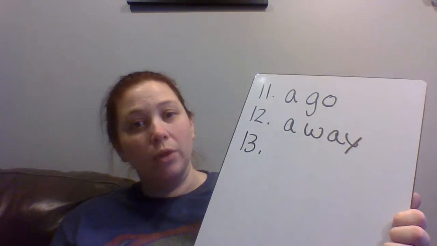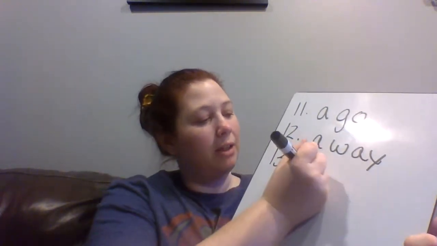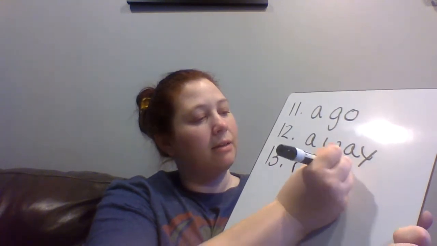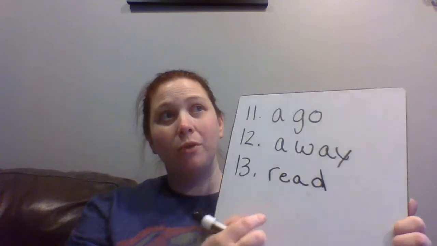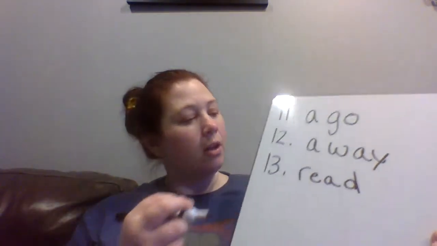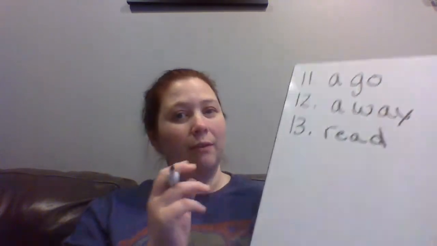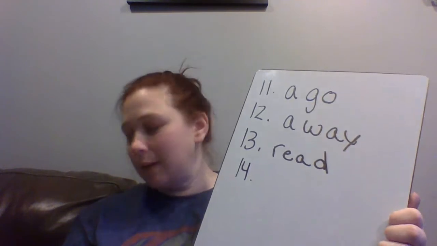Let's spell read. And then that inside E sound, E-A, D, read. That honestly could also be read. Remember, you could say, I read a book, or you need to read a book, they're actually spelled the same way. You just have to think about them in the context and decide which is the right way to say it.